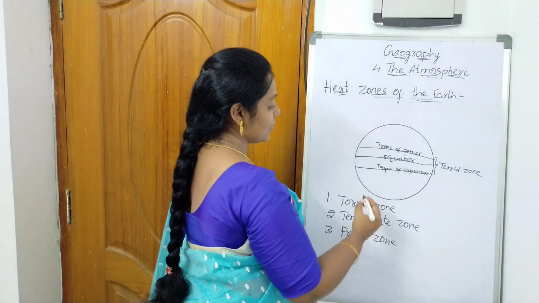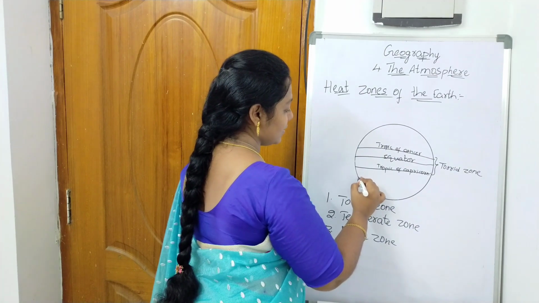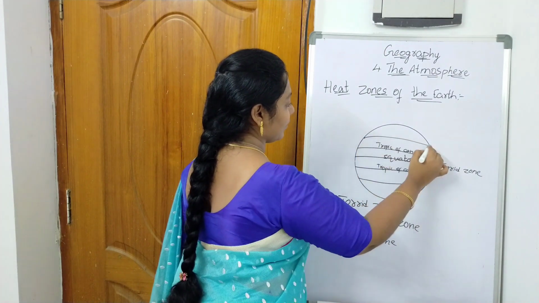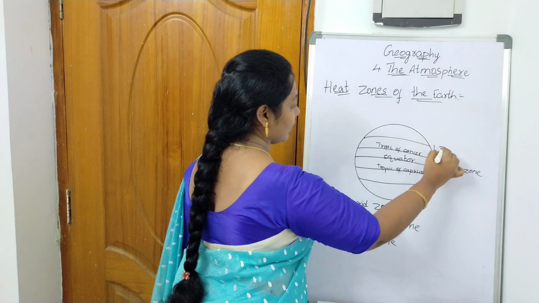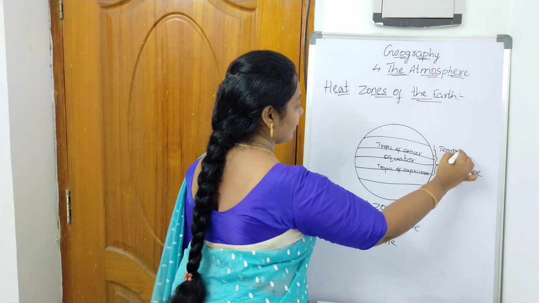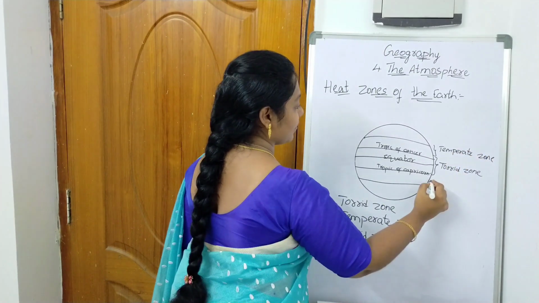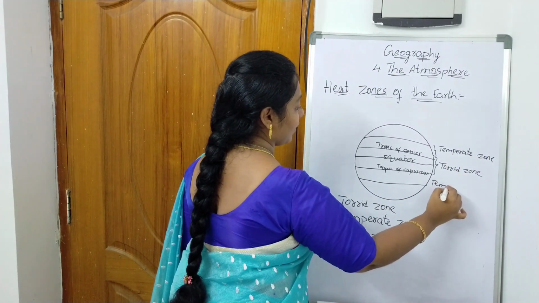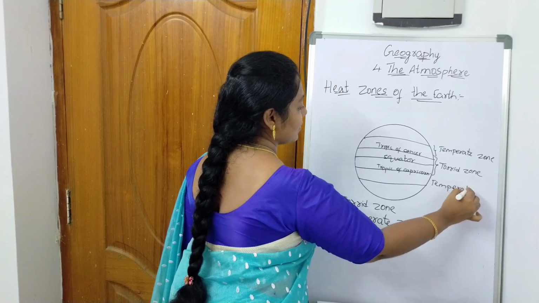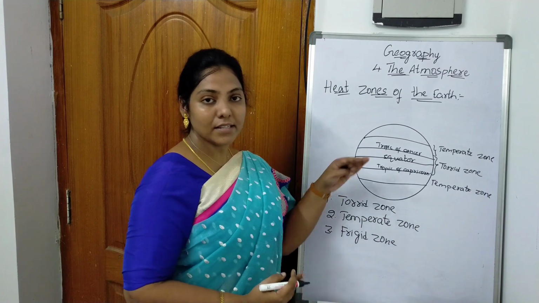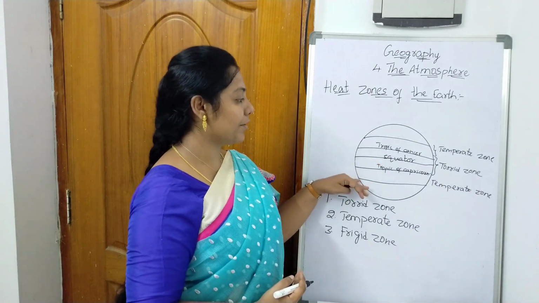And next one is temperate zone. It is here. So the temperate zone is not too hot, it is not too cold, it is moderate.